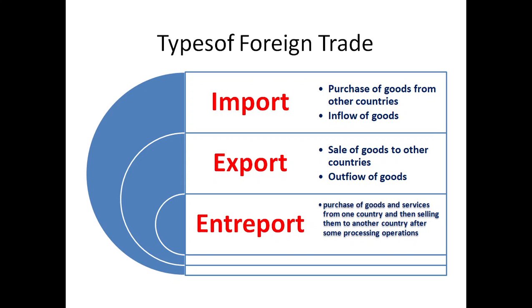In import, there is purchase of goods from other countries, meaning an inflow of goods. Export means sale of goods to other countries. And whatever is imported, if it is processed and then sent to another country, it is called entrepot.